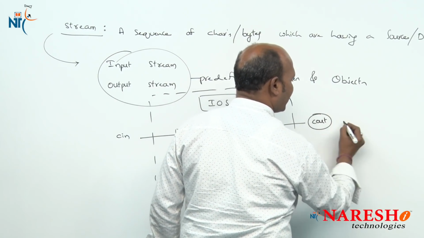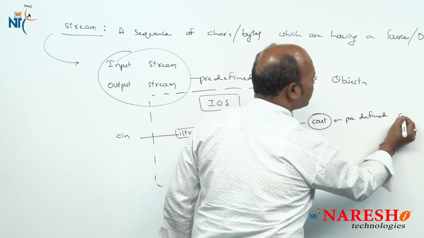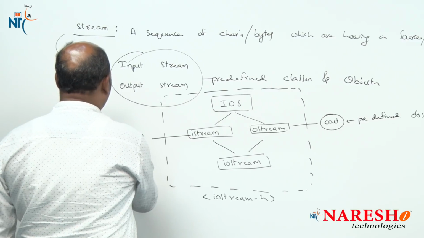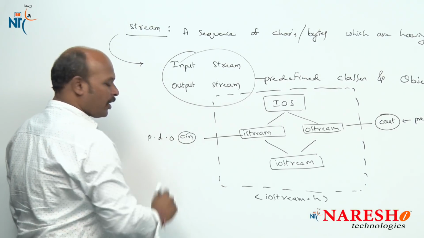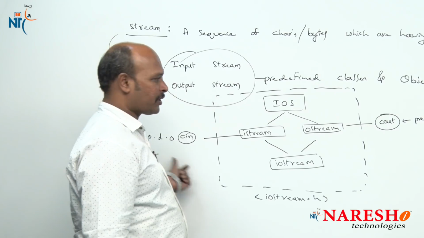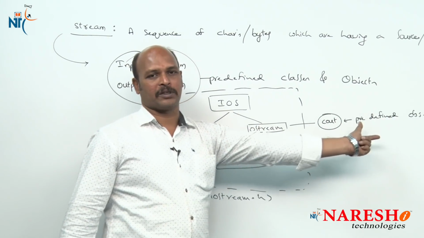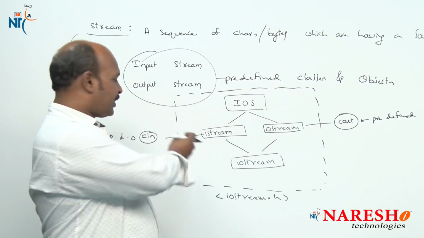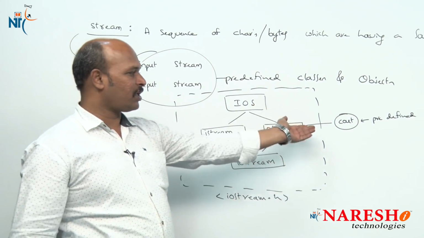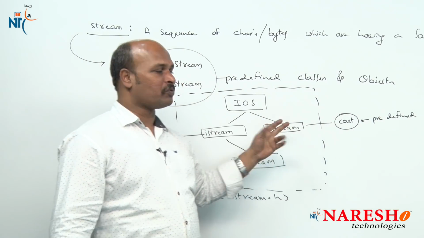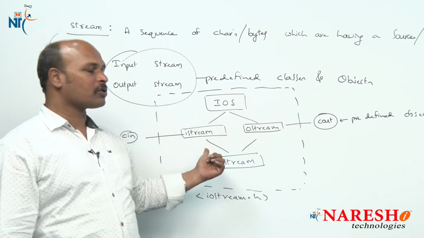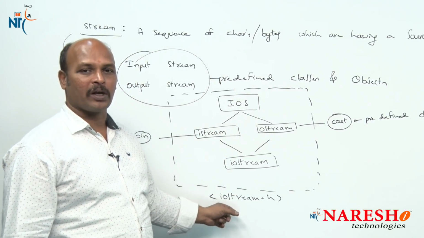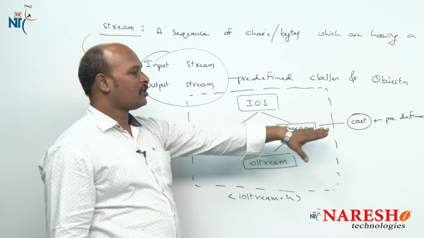Cin is one predefined object, cout is another predefined object. In C++, total input output operations are controlled by these predefined objects. Cout belongs to ostream, cin belongs to istream, and all these classes are available in iostream.h.